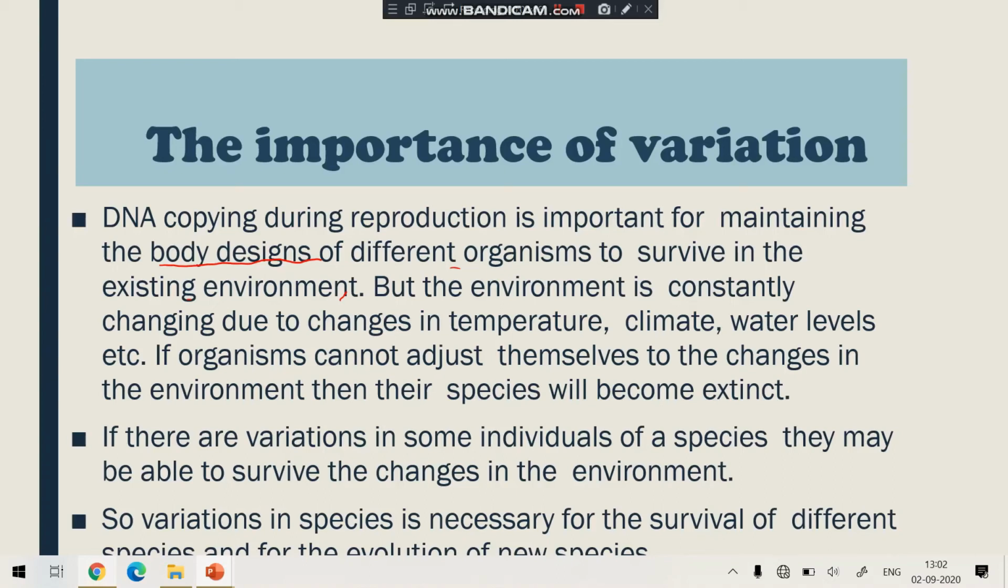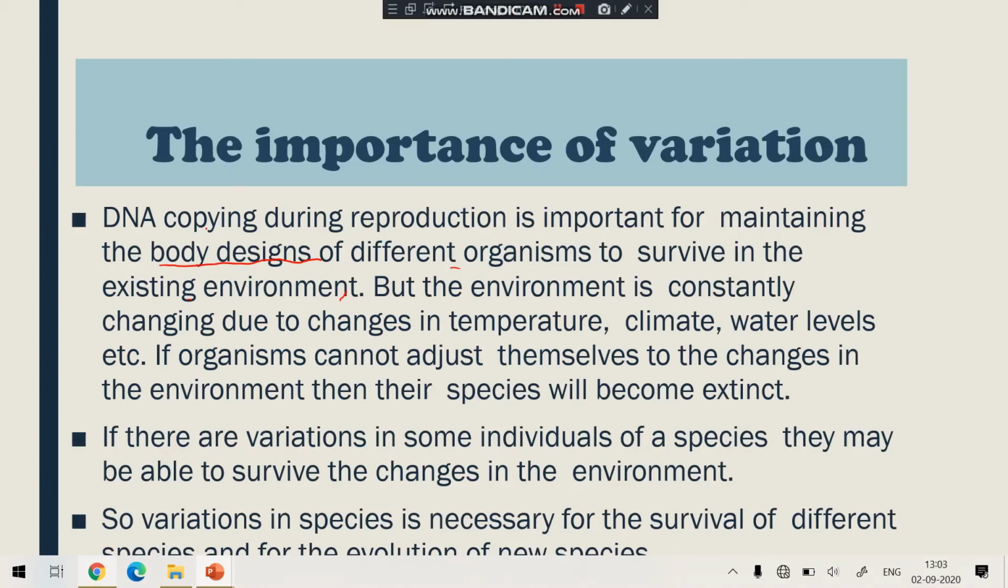So if any bacteria is having some changes or some variation, maybe that bacteria can tolerate the increased temperature and can survive. So here what happened, the variation has given it a benefit. All the bacteria are having the same body design. They are living in the same environment. But here, maybe due to the variation, the changes take place and one or two bacteria are able to survive in the increased temperature.